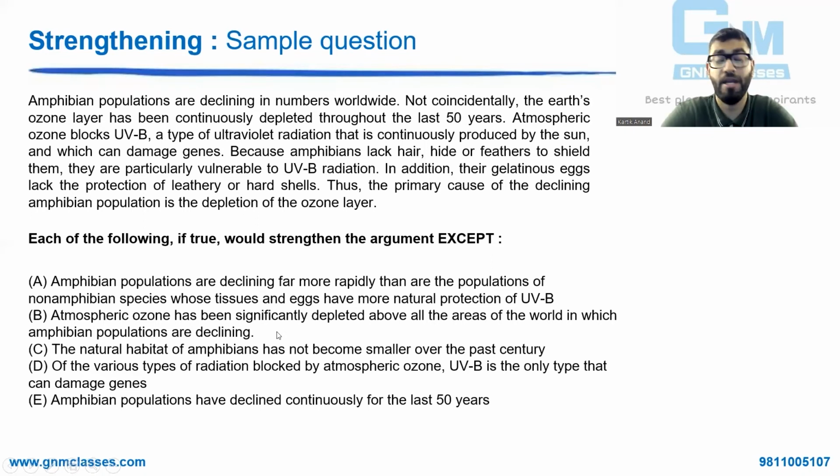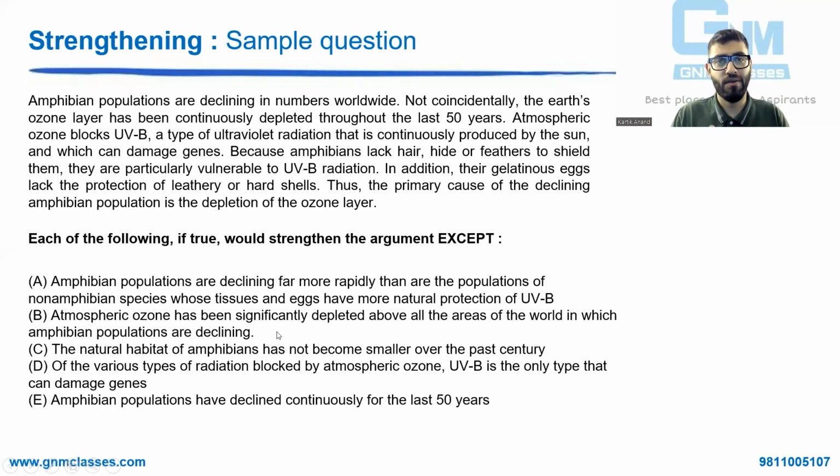Look at C. Interesting, very interesting option. The natural habitat of amphibians has not become smaller over the past century. What does that tell you? कि जो natural habitat है ये small नहीं हुआ. मतलब पहले ये जिस एरिया में थे अभी भी उतने एरिया ही है इनके पास as their natural habitat. But still their population is declining. क्योंकि ऑथर झूठ नहीं बोल रहा. Still their population is declining. इसका मतलब क्या है? It is not because of any environmental or habitat reason. There's something else, which could be UV. So option C is also mildly strengthening the argument that it could be because of UV that their population is declining.